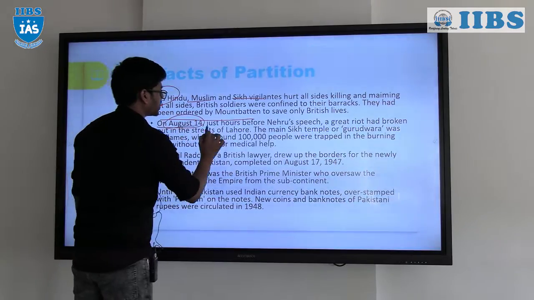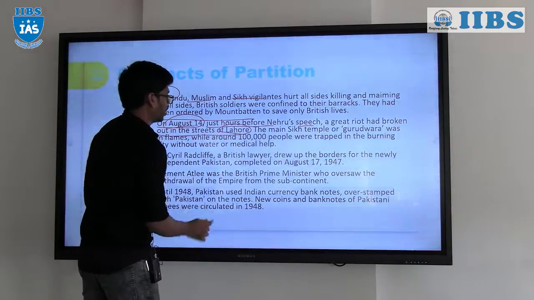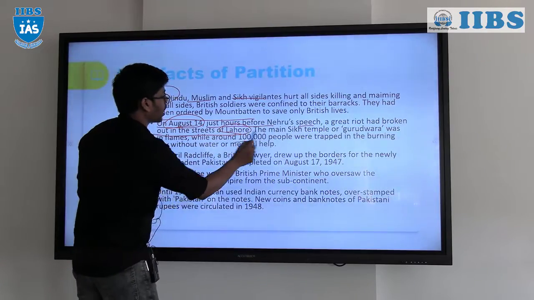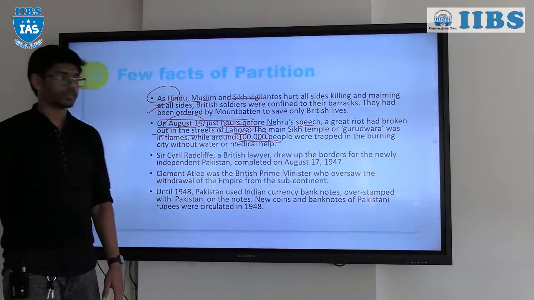On August 14, just hours before the Nehru speech, the Great Raid broke into the streets of Lahore, where 1 lakh people were trapped in the fire without water, food, anything, right?